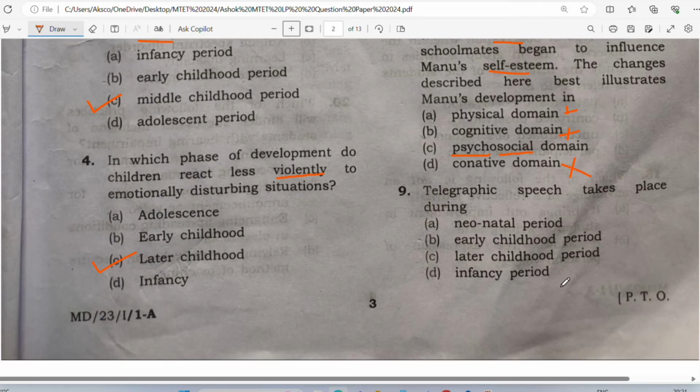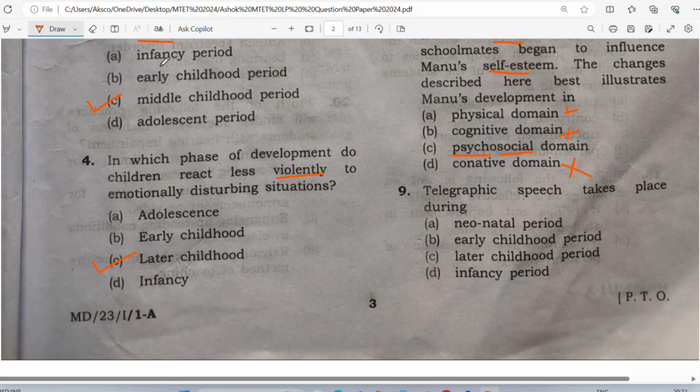First of all, you need to understand what telegraphic speech is, right? Telegraphic speech is characterized by short, simple sentences made up primarily of content words. So no function words, tense endings on verbs, or plural endings on nouns. All these things you have to know. In short, according to linguistics and psychology, telegraphic speech is speech during the two-word stage of language acquisition in children, which is iconic and efficient, which means the child will be able to speak only two words, right?